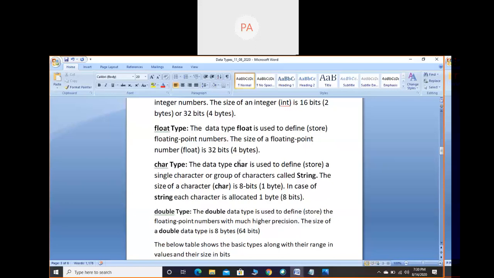The data type char is used to store a single character. As I said, you have to use a single character. A group of characters, if you are using more than one character, is called a string, not a character.